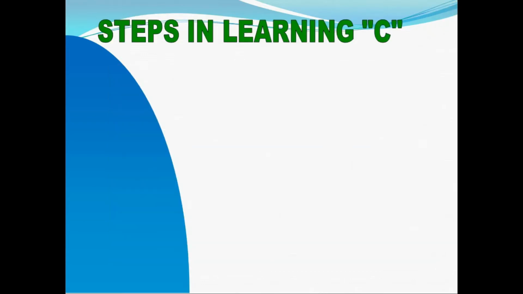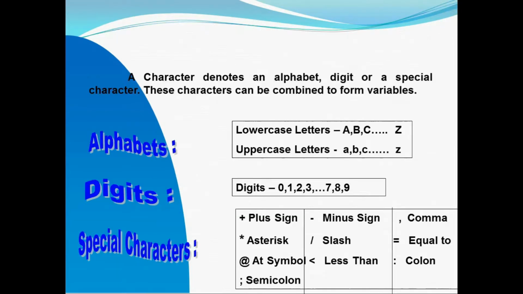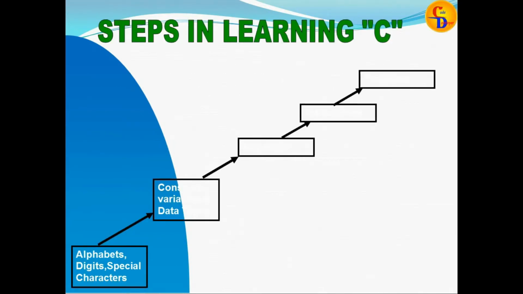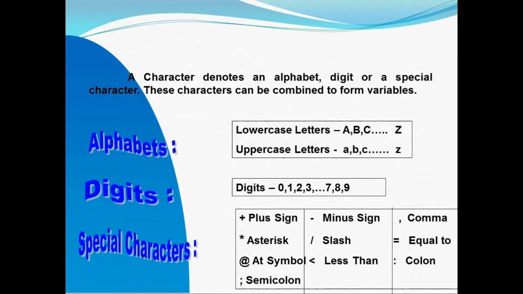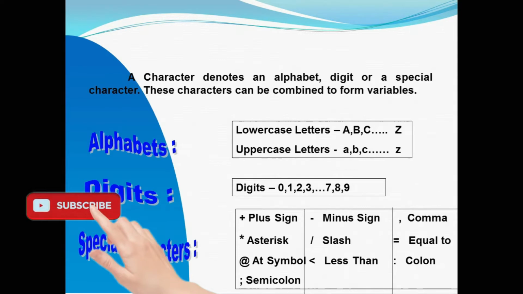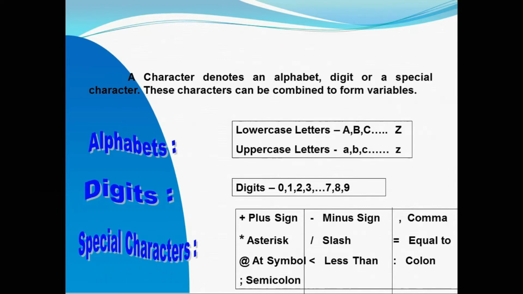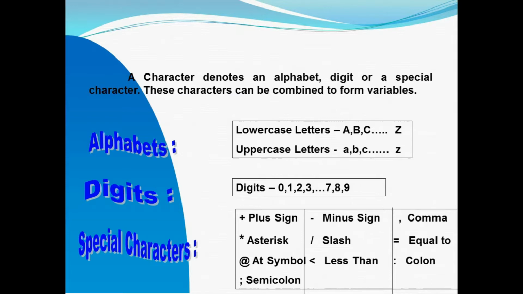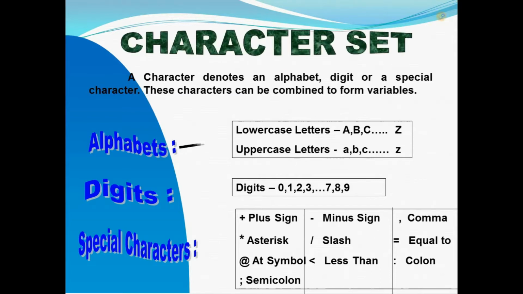The steps in learning C, the way of learning the C programming language. The first one: alphabets, digits, special characters, then constants, variables, etc. First, the character sets of C, that is alphabets. Uppercase A, B, C up to Z, then lowercase a, b, c up to z, the digits, then special characters. Special characters are the symbols on the keyboard.